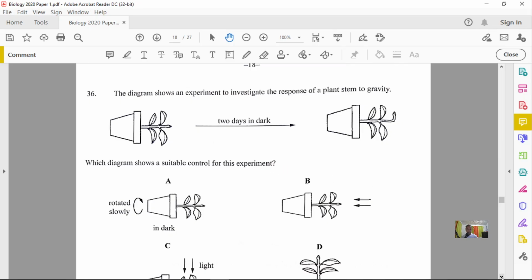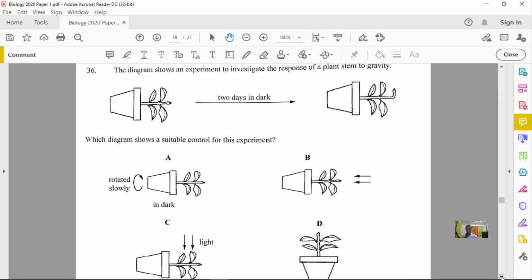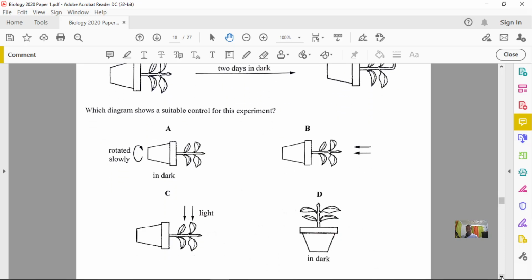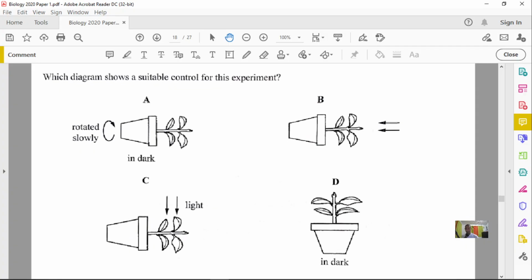When I say control, you want to make sure that all the factors remain the same so that you can use your control to compare any possible changes. If you look at it carefully, in option A the plant keeps on rotating. If you rotate the plant slowly, which is key here, it means that whatever the stimulus is, it can be distributed equally around the plant.